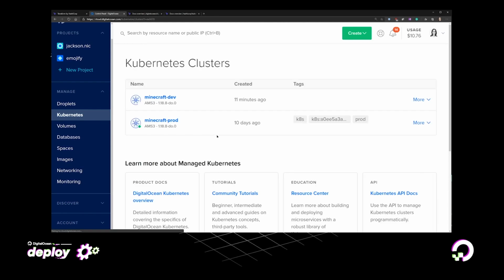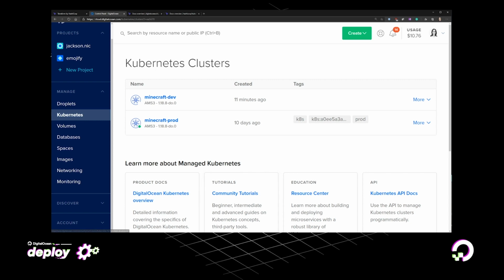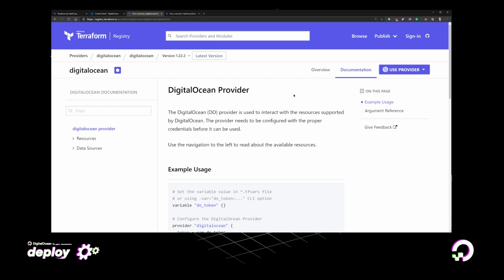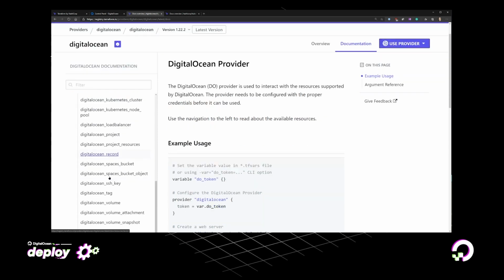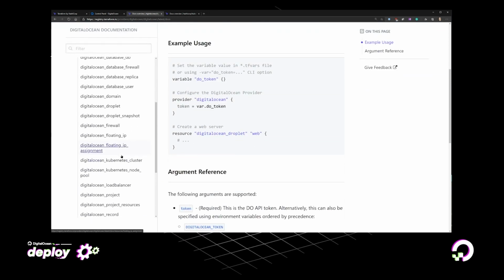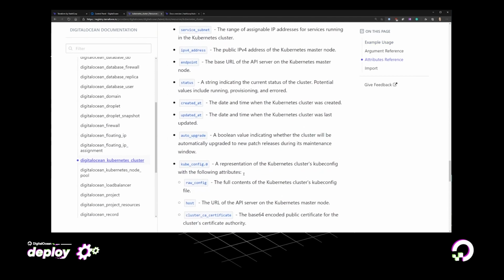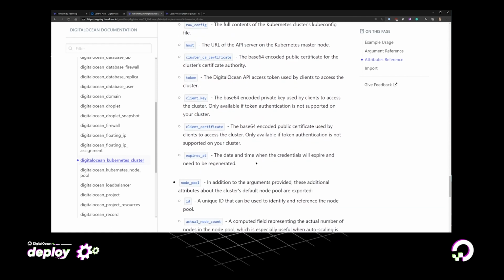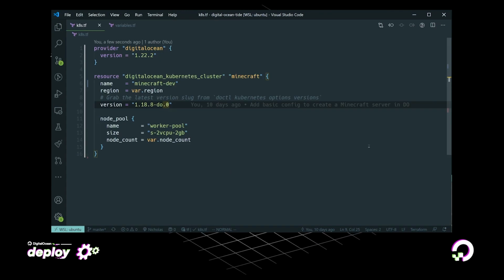So that's the cluster created and all complete, but what we need to do is to be able to interact with it. So let's see how we can do that, because actually Terraform can also expose some of the parameters such as the Kubernetes configuration. If we look at the docs for the Kubernetes cluster inside of the DigitalOcean provider, what you will see is it has these attributes. Some of the attributes that we can get are things like the host name for the Kubernetes cluster, the certificates, the keys, and obviously the raw configuration as well.